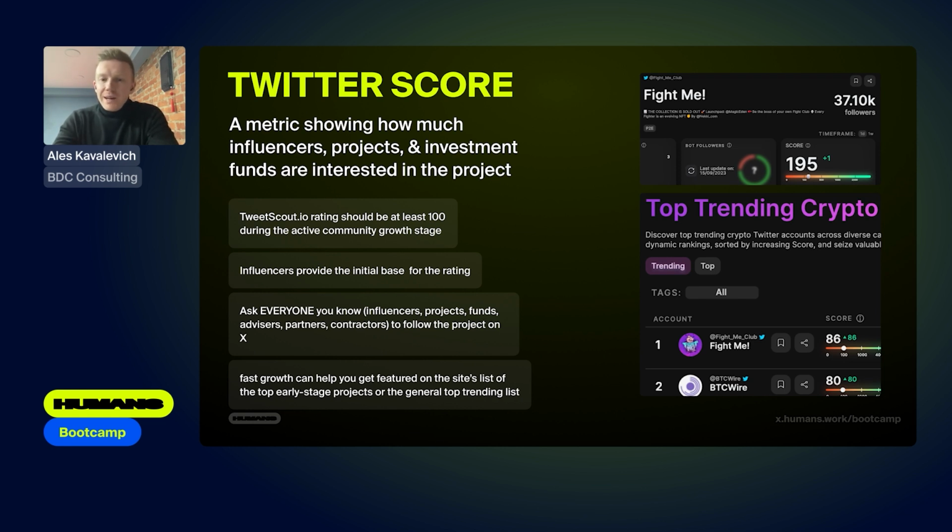We managed in 2 months, or a little bit more, in 3 months, to get the Twitter score close to 200. As we were growing fast enough, we were getting into the trends of Twitter, and by doing so, we were additionally boosting ourselves and attracting an additional audience. In general, getting to the top of all these services is definitely an important thing to keep an eye on.